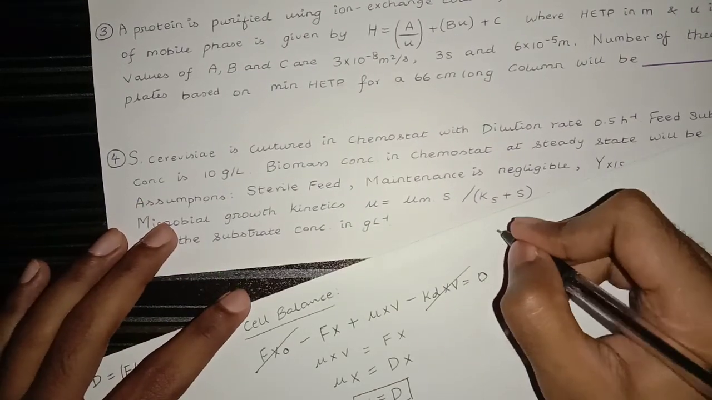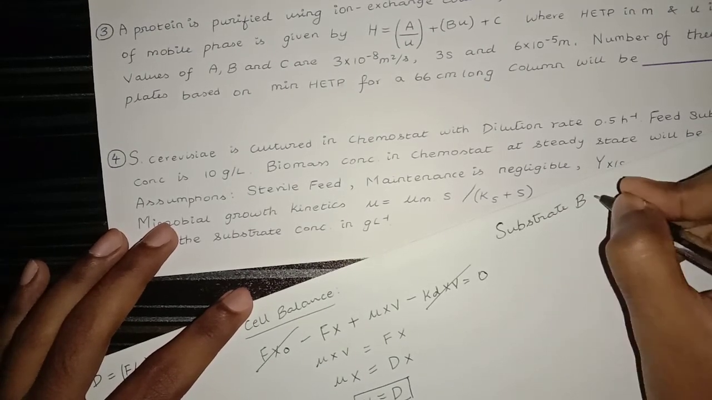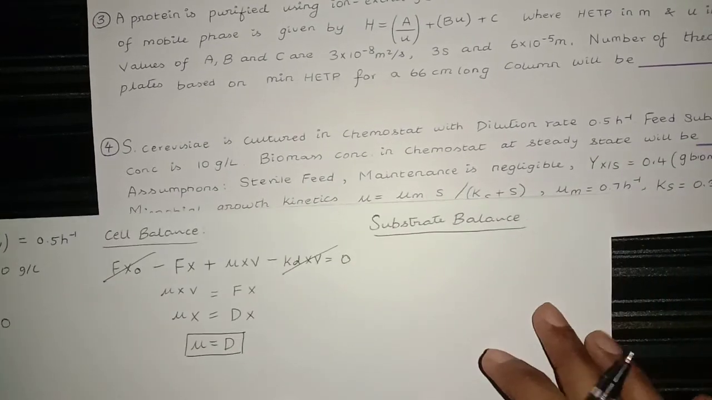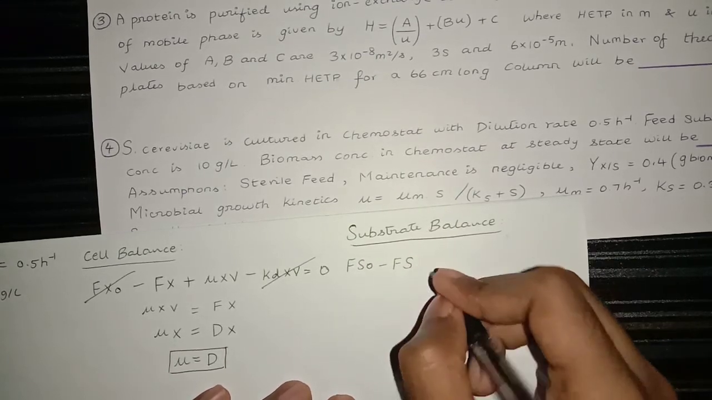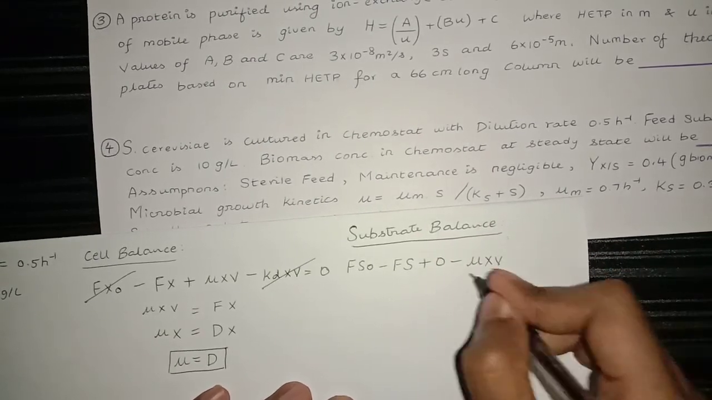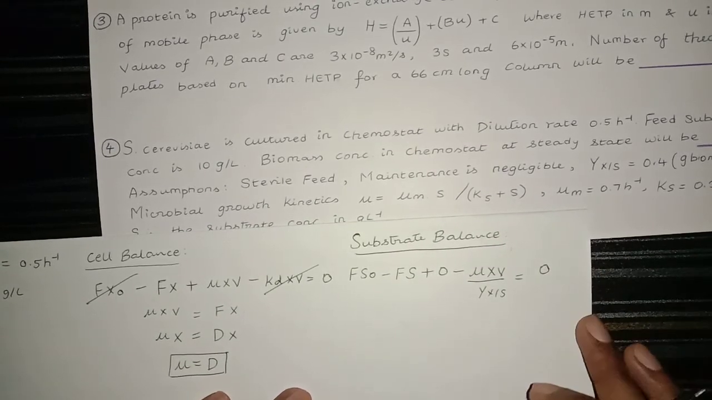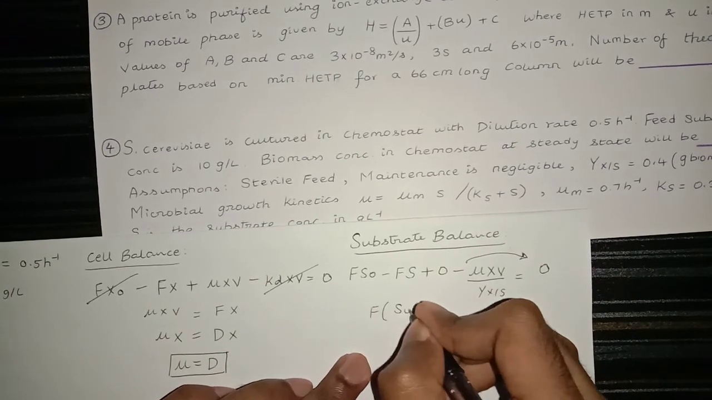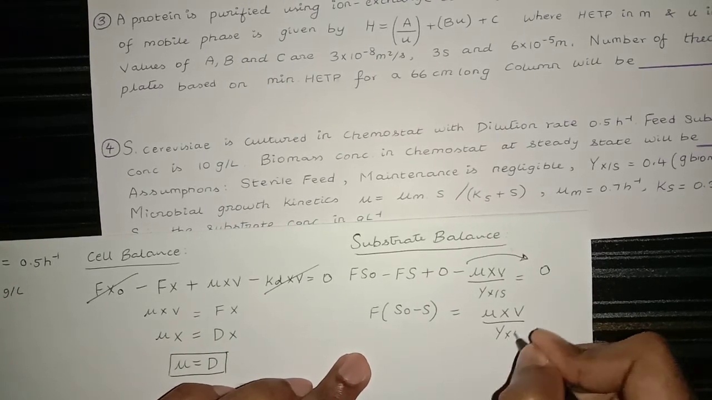Second, we write the substrate balance. Substrate in F S0, substrate out F S, substrate generated is 0. Only consumption of substrate. Consumption of substrate is mu xV over Y x bar S. Substrate accumulated is equal to 0 at steady state. Take this term to the other side. Therefore, F times (S0 minus S) is equal to mu xV over Y x bar S.